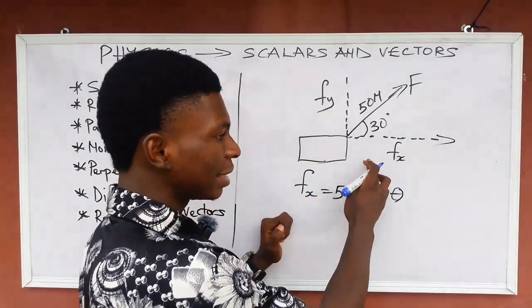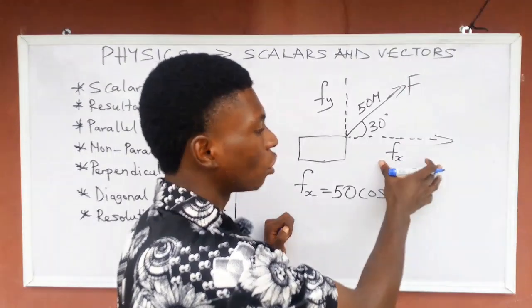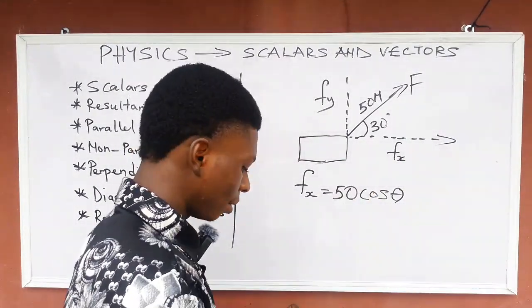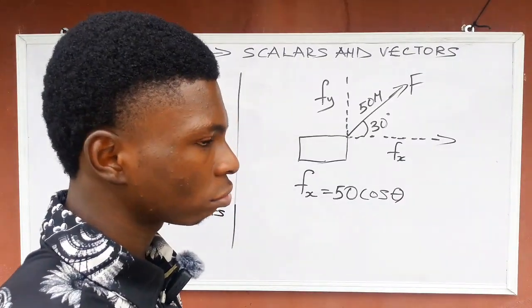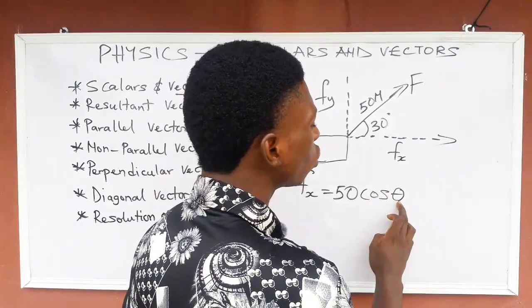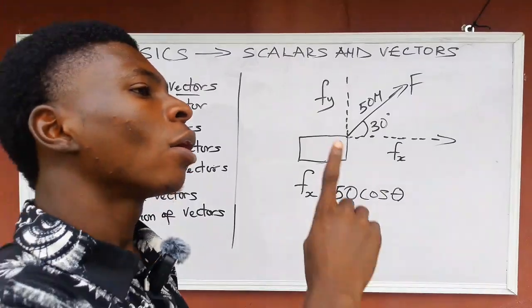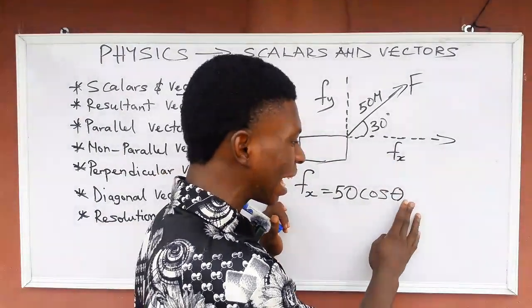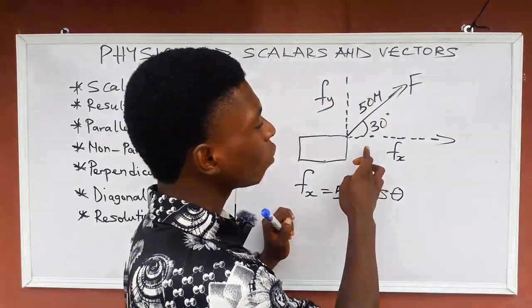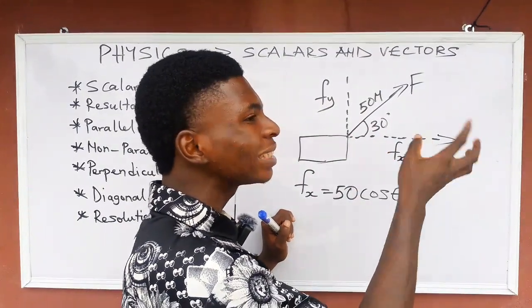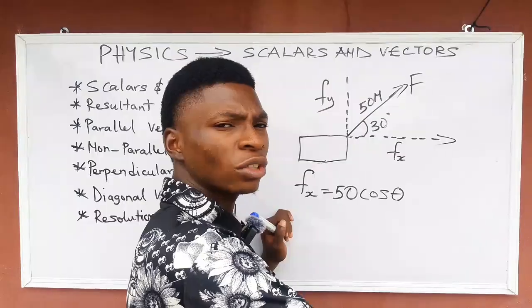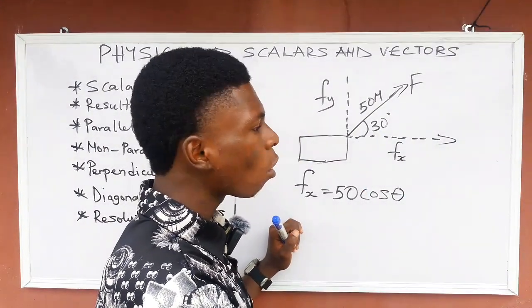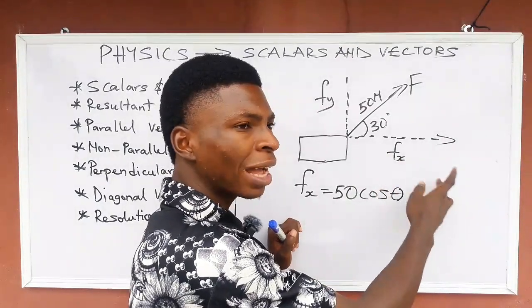I want to calculate this line, this horizontal component, and I use cos. Why is it that I didn't use sine? That is what many of you don't know. You don't know whether to use cos or whether to use sine. Listen now. Always use cos theta of the angle of the component you are trying to calculate. Always use cos theta of the inclined angle you are trying to calculate.